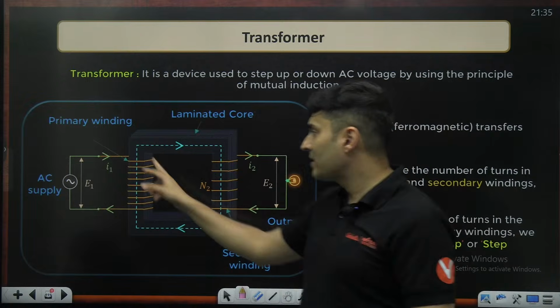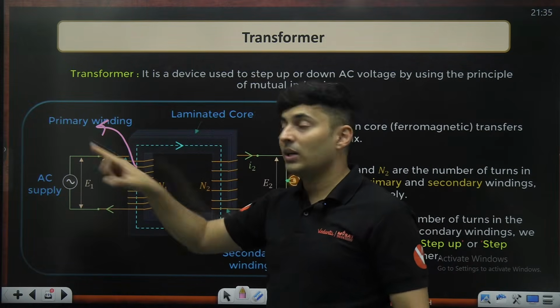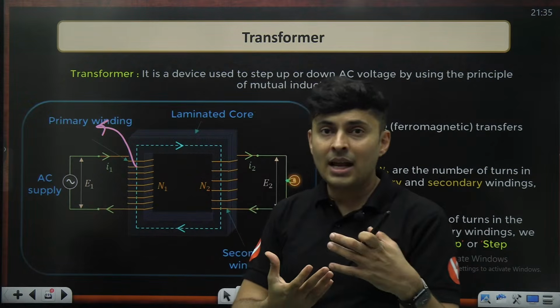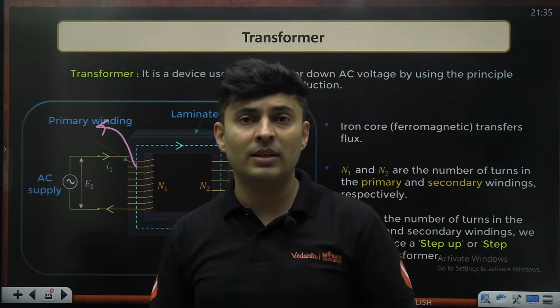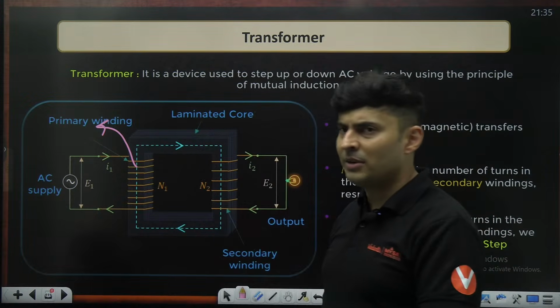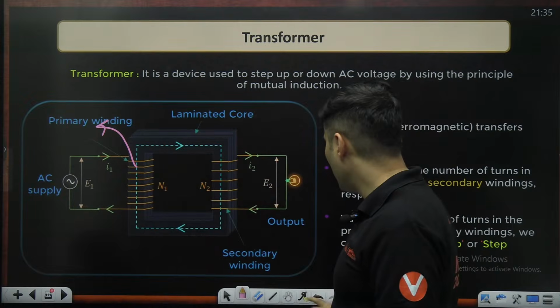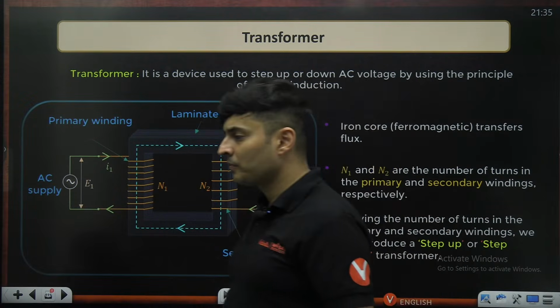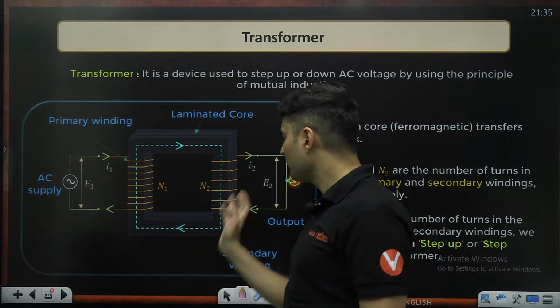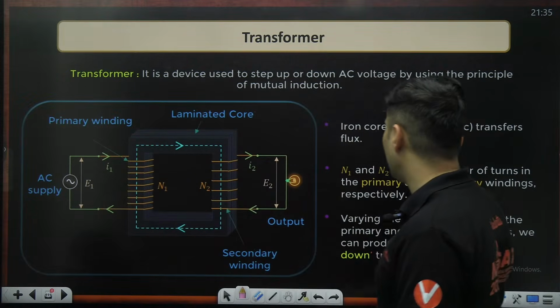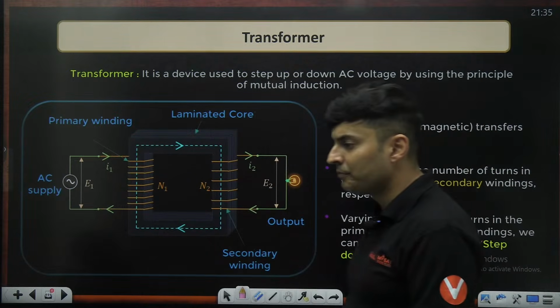If the flux gets lost, it is called flux loss, and it is going to reduce the efficiency of a transformer. Wastage of energy is there. So you want to minimize it. So use a ferromagnetic material. Is that clear, everyone? Why we use a ferromagnetic material? Because we want maximum flux to go into the other side.